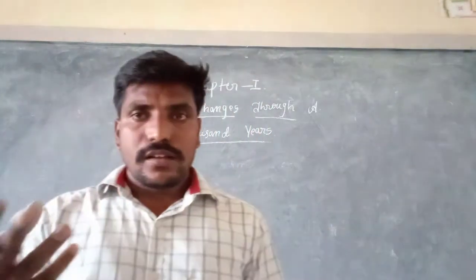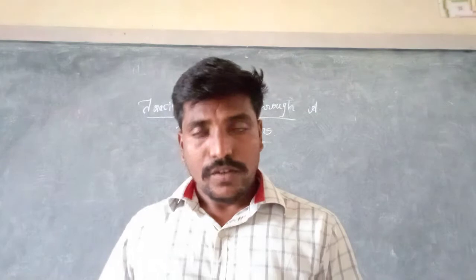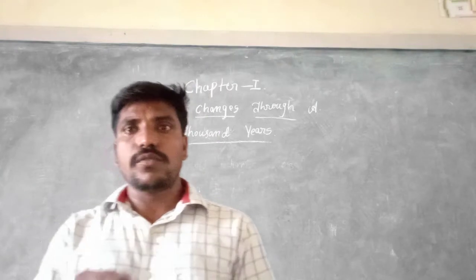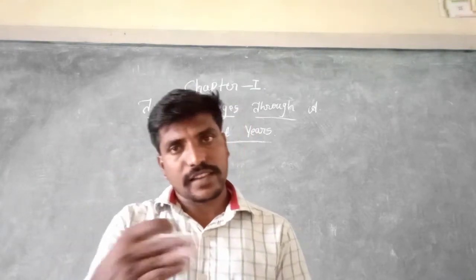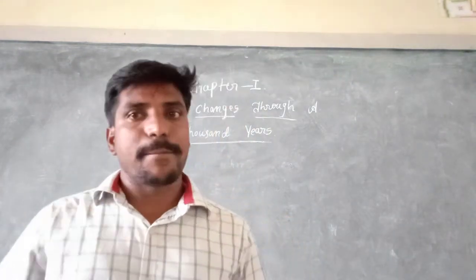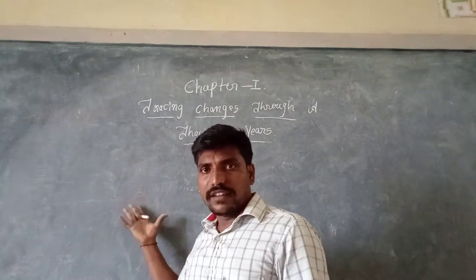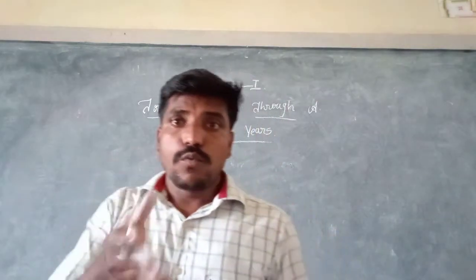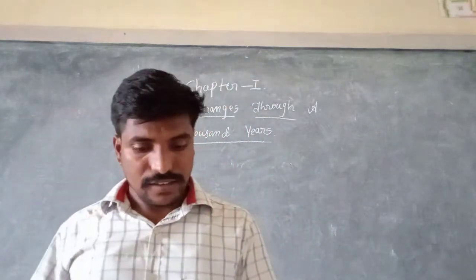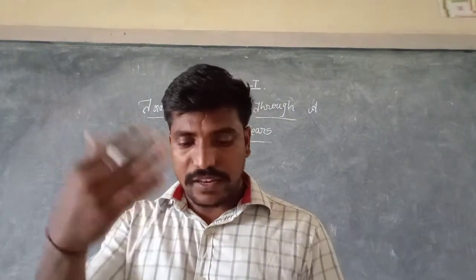By seeing the two maps, what can we get to know? We can get to know several changes. If you observe the maps on the first page and second page, you can understand what kind of changes there are. Throughout the lesson, the main point we are going to study is what kind of changes we have got from the last 1,000 years. Now, if you observe the first map that they have given.